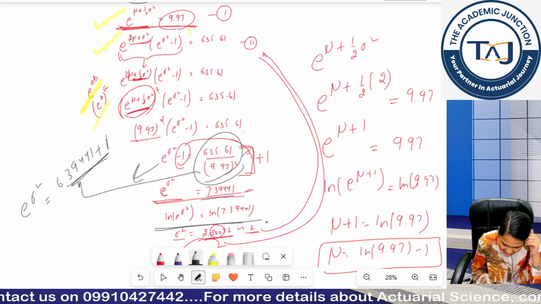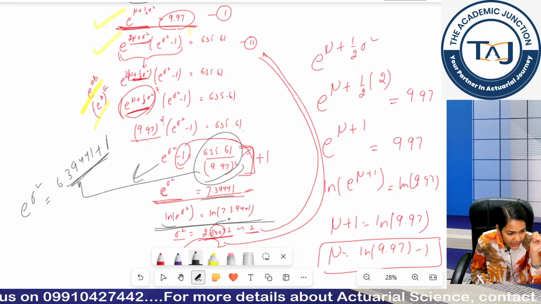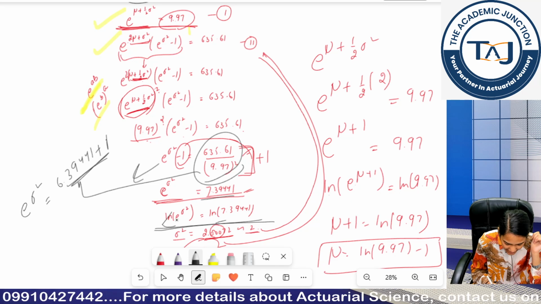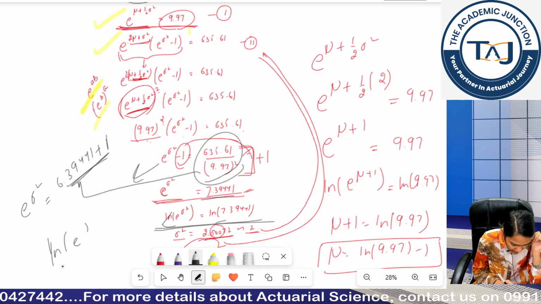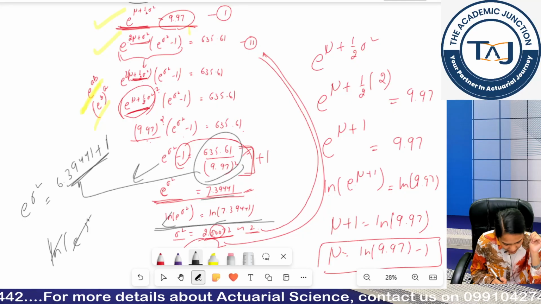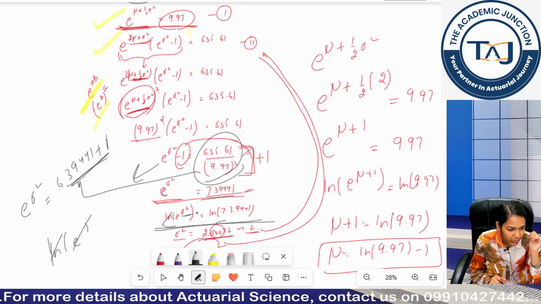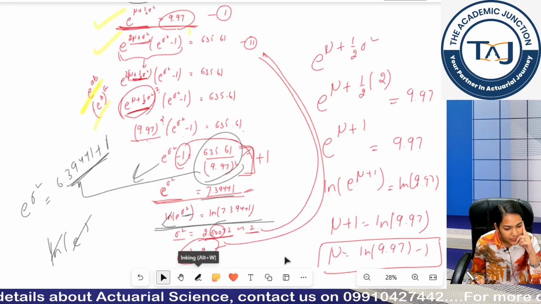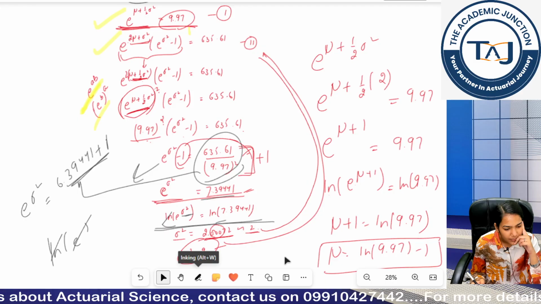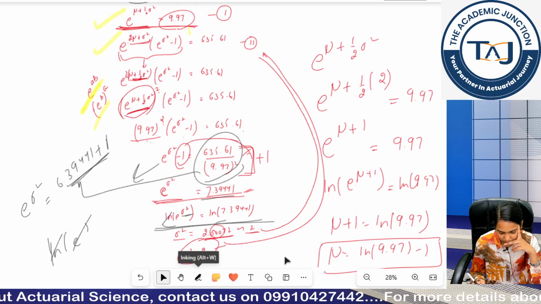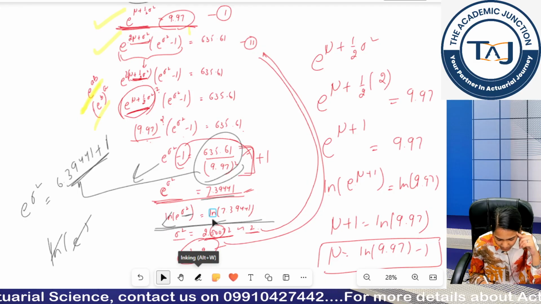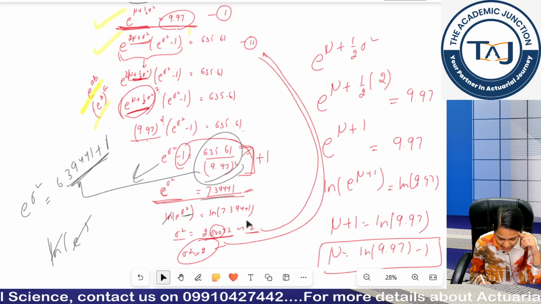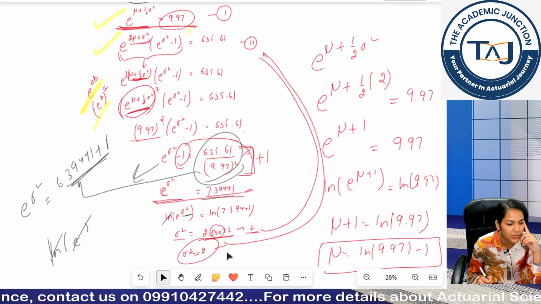This log, basically I took log both sides. If I take log both sides, ln and E basically cancel out, so I am left with sigma square only. Okay. And if you put the value in the calculator of log 7.3994, you will get 2.000 something.